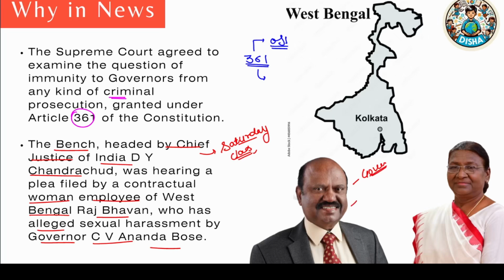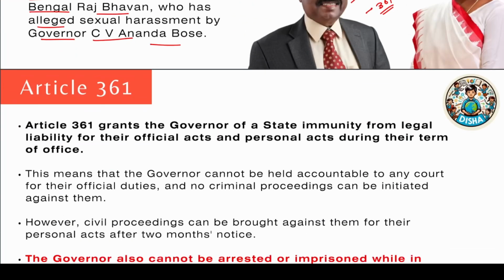Now this is a criminal case, but according to Article 361, he cannot be prosecuted criminally because he is the current governor of West Bengal. And the same applies to the president. Let's talk about this article now.